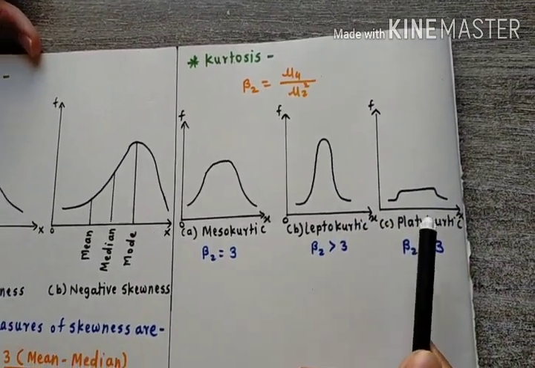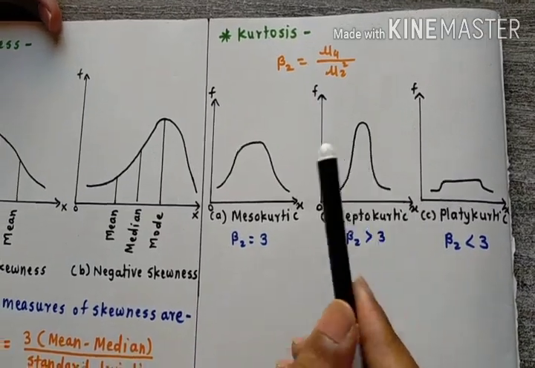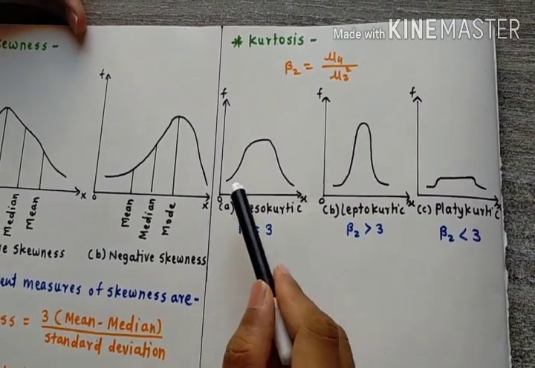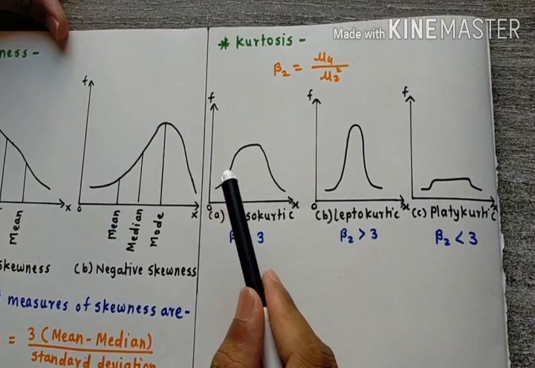Here we can see in kurtosis there are three graphical representations. On the x-axis is distribution and on the y-axis is frequency.